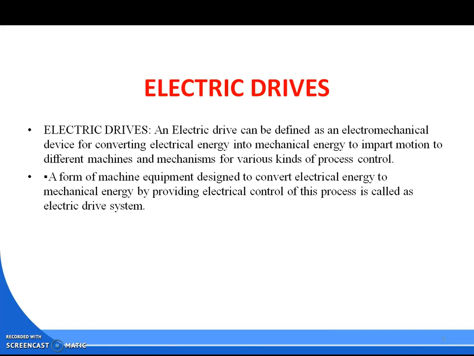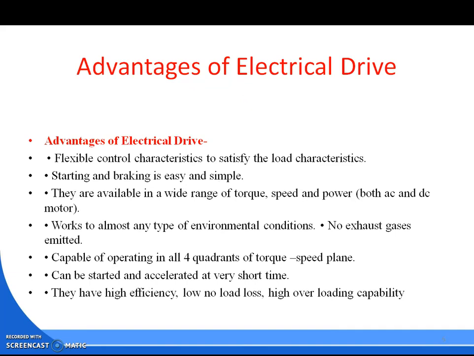An electric drive can be defined as an electromechanical device for converting electrical energy into mechanical energy to impart motion to different machines and mechanisms for various kinds of process control. A form of machine equipment designed to convert electrical energy to mechanical energy by providing electrical control of this process is called an electric drive system. So, advantages of electrical drive.